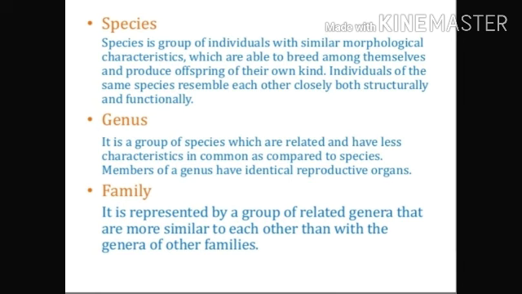Second is the genus. Genus is a group of species which are related and have fewer characteristics in common between them as compared to species, and the members of the genus have identical reproductive organs. Now family is represented by a group of related genera that are more similar to each other than with the genera of other families.